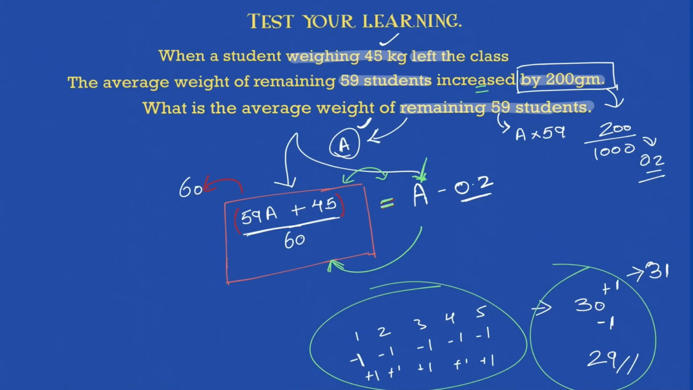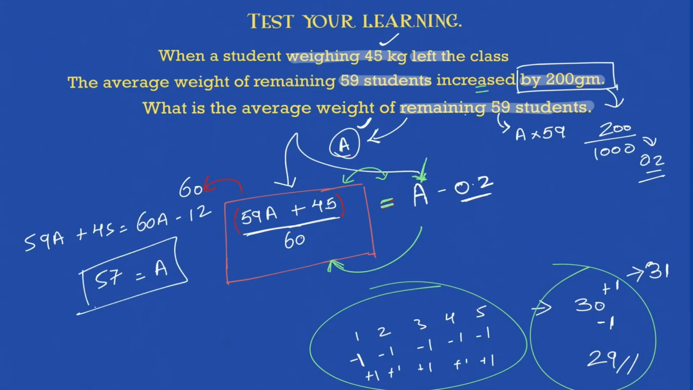This is just a pure equation. Now the problem becomes easier. 59a plus 45 is equal to 60a minus what? This will be equal to 12. Now 60a minus 59a, a is equal to 45 plus 12, 57. That's it. This is your answer.